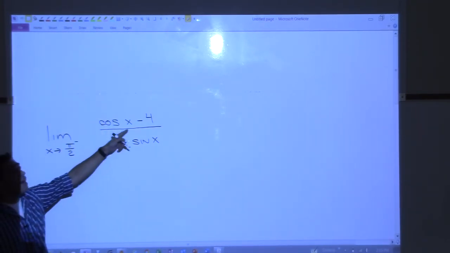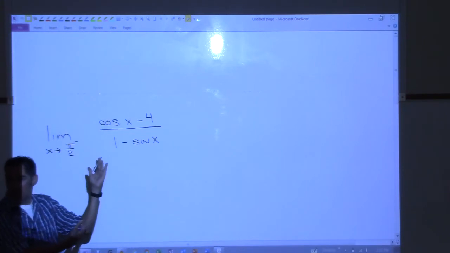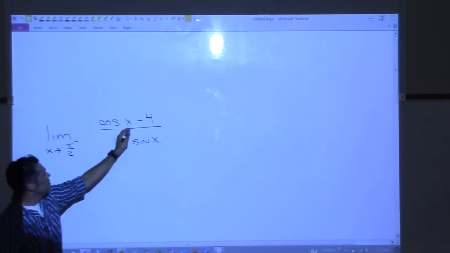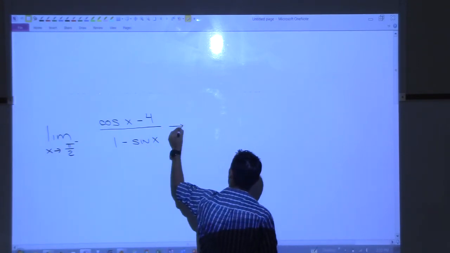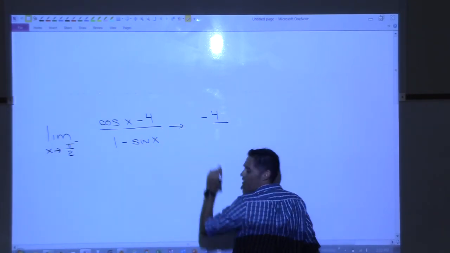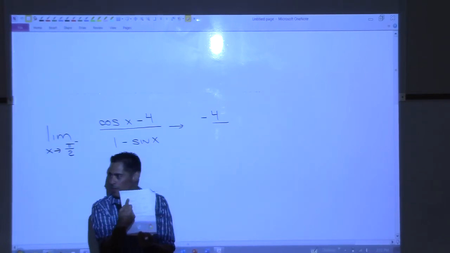So cosine of pi over 2, so pi over 2 is straight up. Cosine is which coordinate? The x coordinate. So we're 0, right? Cosine of pi over 2 is 0. 0 take away 4 is -4. So the top is headed to -4. So automatically, right now, on this table, we are not in the top left corner, right? We're not 0 over 0.